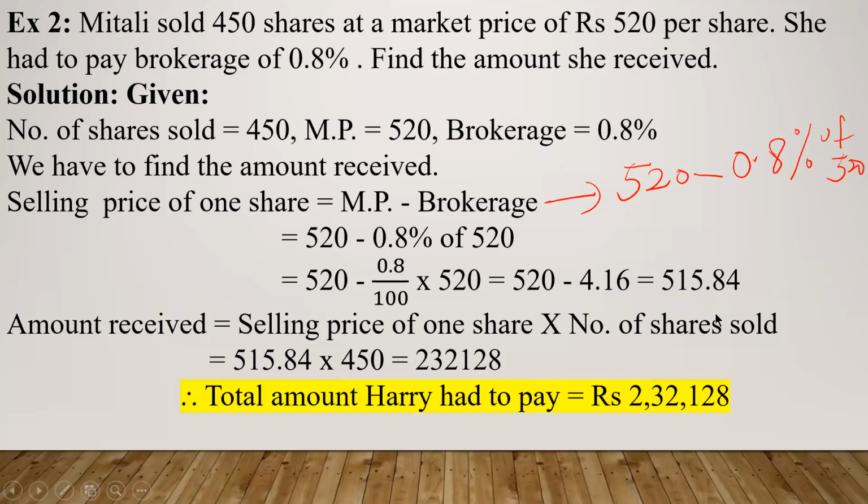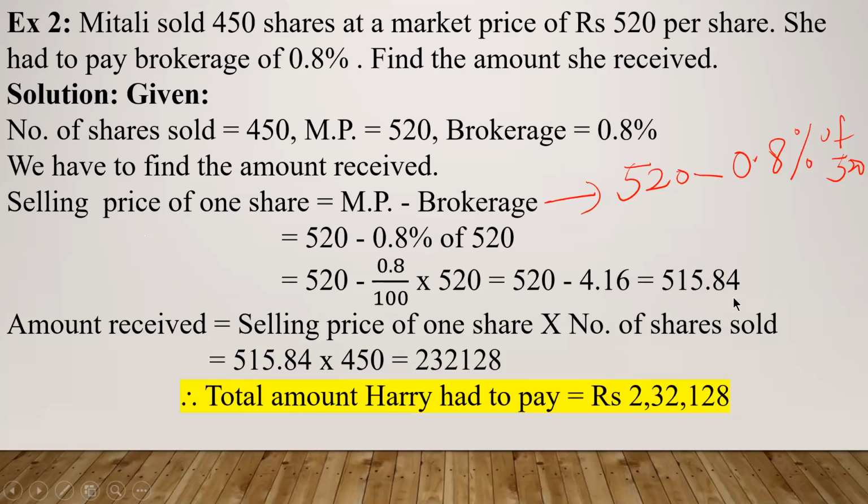Look at what we have got. Analyze here. Today's market price was 520 per share. But the selling price, how much does it come out to be? Only 515.84. See, it has come down. Why? Because after selling, you are not getting the full amount 520. You have to pay the brokerage also, and the brokerage was 4 rupees and 16 paise. So in your hand, after selling a share, you are getting not 520 but 515.84. So this is the selling price of one share, 515.84.